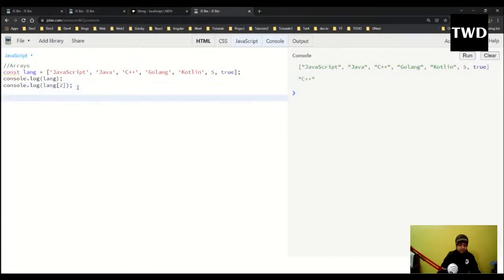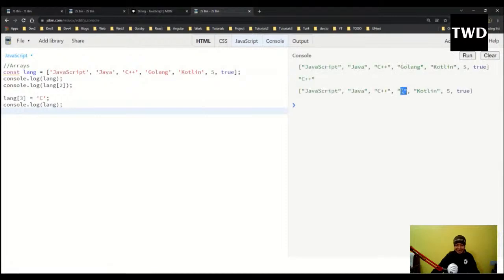Now there are a lot of important things in an array. If I want to add something, I can do lang of 3 equal to C, and again do a console.log here. See, C was added at index 3, but this is not how we add in an array. Most of the time we add to the end. We can add to the start also, there are methods for that, but I will tell the main thing, which is adding to the end of the array, and removing from the end of the array.